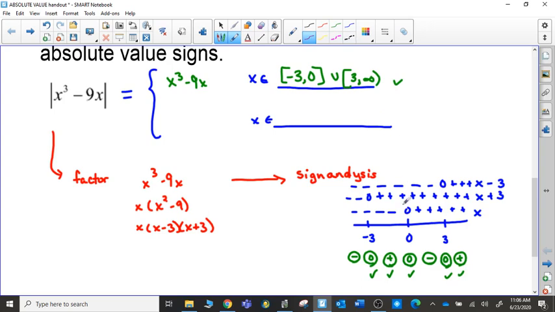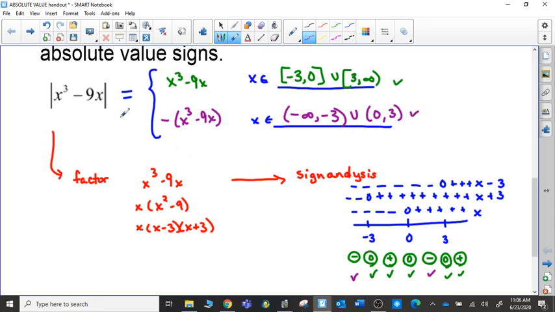Now, when we want to talk about the expression that is negative, and we need that extra negative to change a negative expression to a positive, now we're looking at just where the negatives are. So we are talking about values that are from negative infinity up to -3, but not including -3. And again, between 0 and 3, but not including those values. They were already included up there.